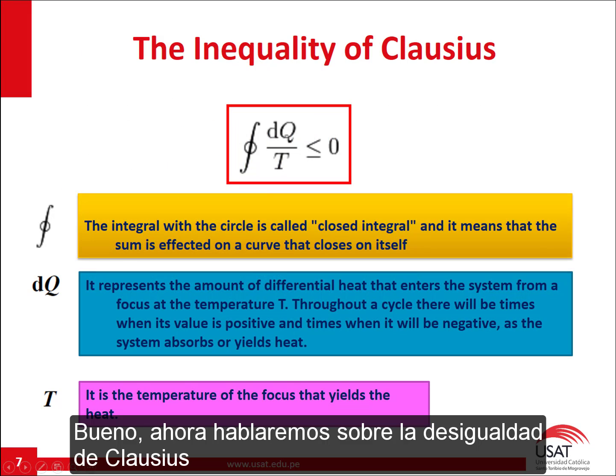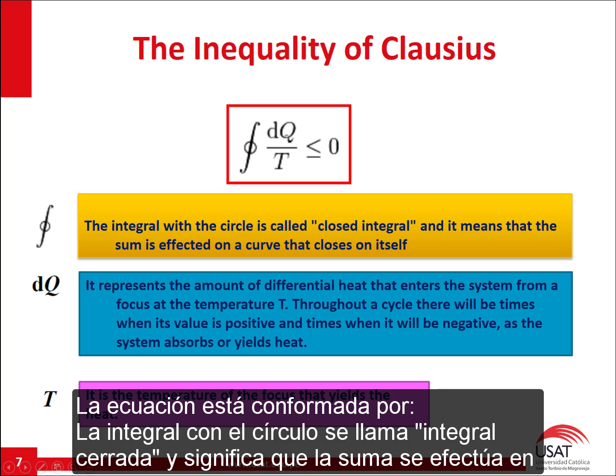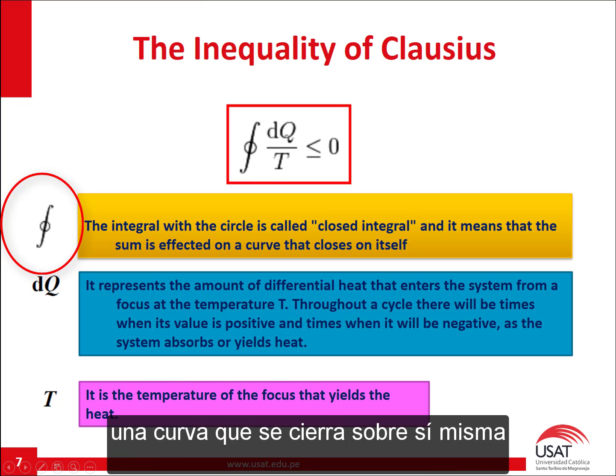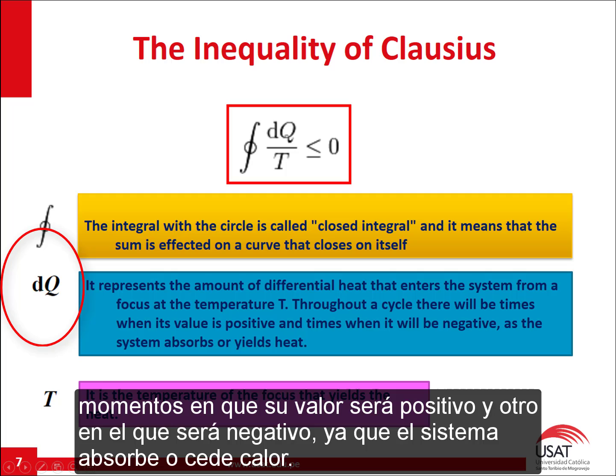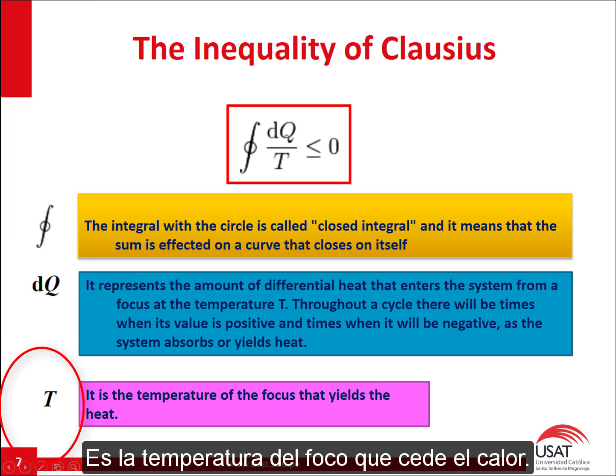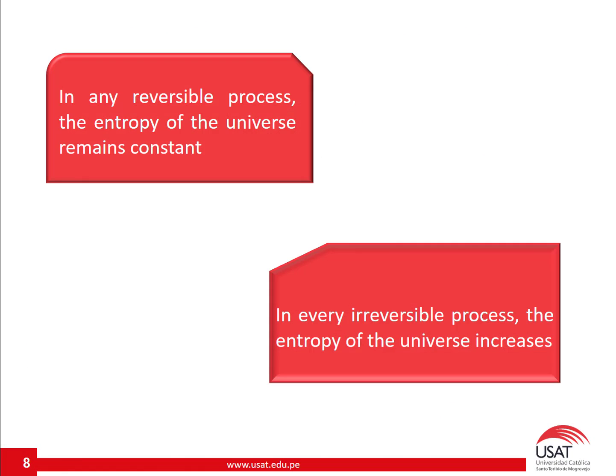Well, now we will talk about the inequality of Clausius. The equation is conformed by the integral with a circle, called the closed integral, and it means that the sum is effected on a curve that closes on itself. It represents the amount of differential heat that enters the system from a focus at the temperature T. Throughout a cycle there will be times when its value is positive and times when it will be negative, as the system absorbs or yields heat. T is the temperature of the focus that yields the heat.